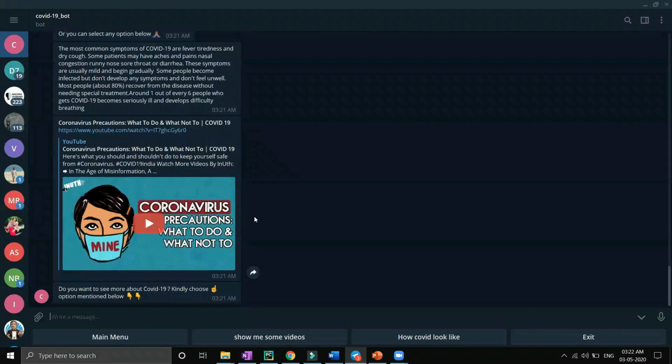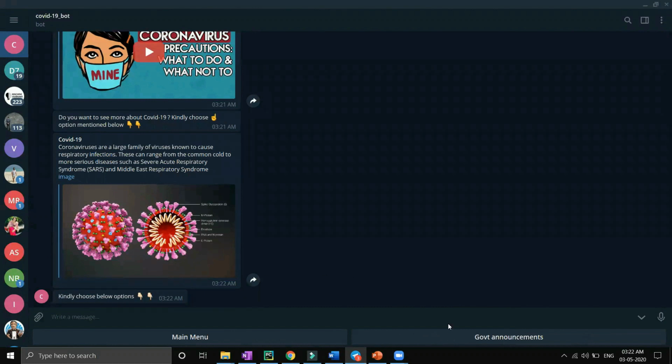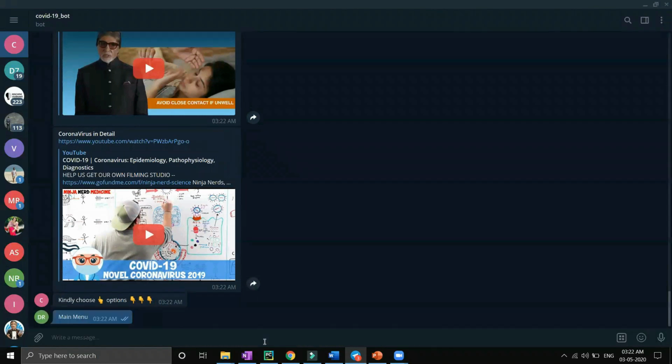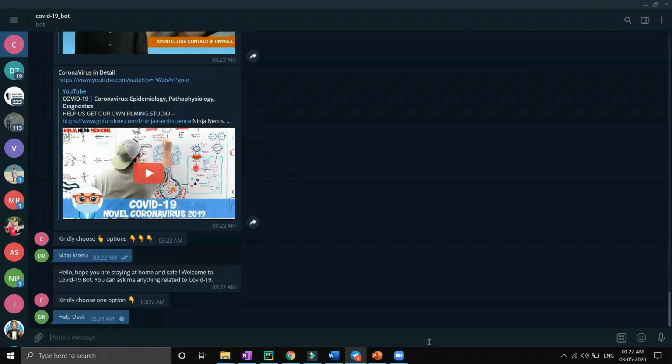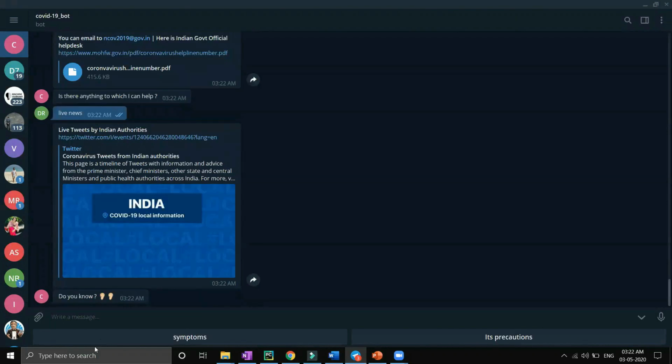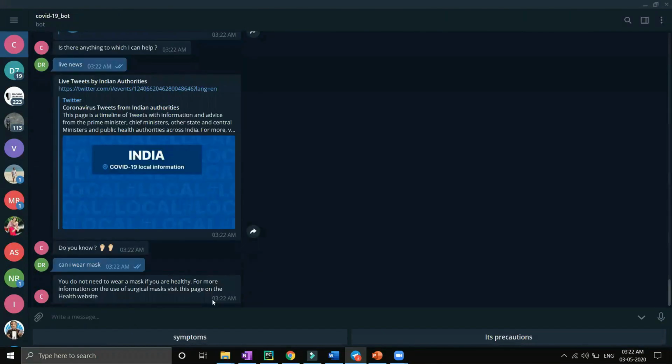People generally ask what is COVID-19, so it will give you the images also, and it is also giving you the government announcements. All right, so if you want to see some help desk numbers, you can see the help desk number also, or if you want to see some live news, it will show you the live news also. And if you want to ask something like can I wear a mask, then it will give you the answers also. So you can ask anything related to COVID-19, it will reply back, and you have to make your knowledge base rich day by day.